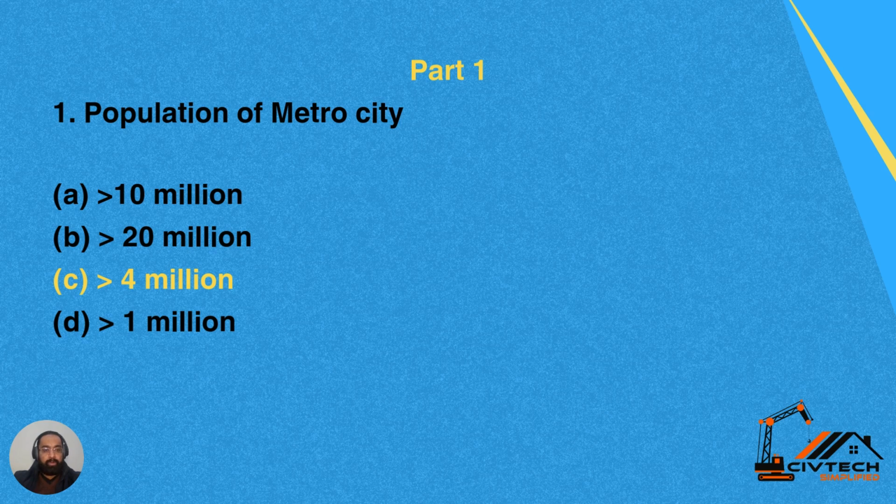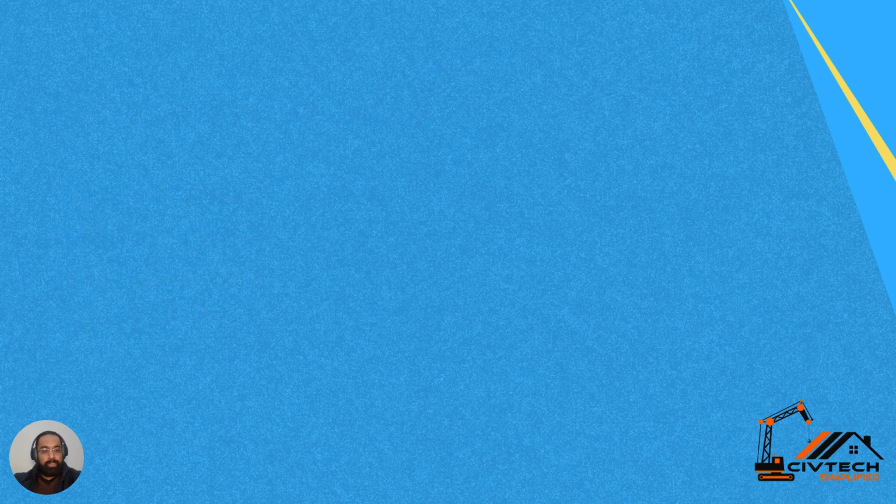Question number 1 for today's video is population of a metro city. There are 4 options available with us. Option A is more than 10 million, option B more than 20 million, option C more than 4 million, option D more than 1 million. So the population for a metro city should be more than 4 million. C is the correct answer for this question.